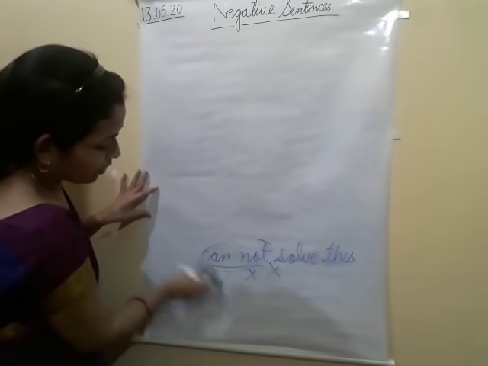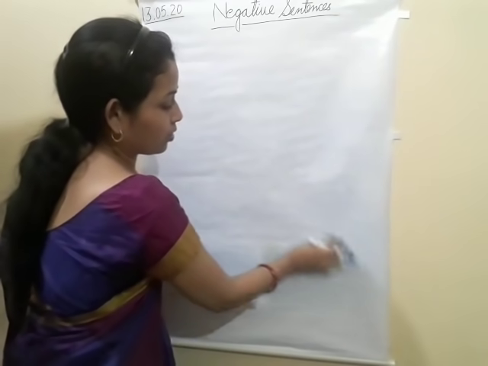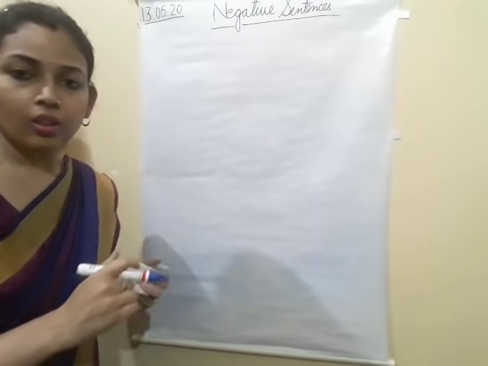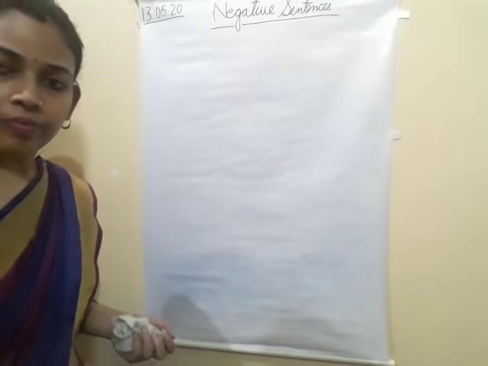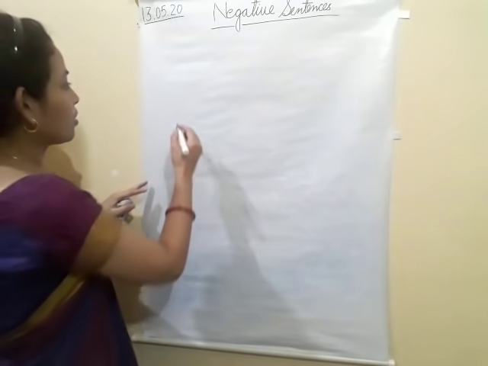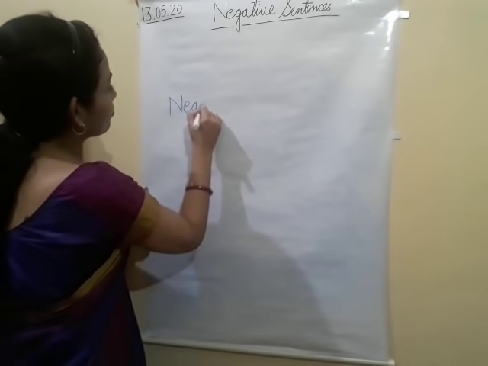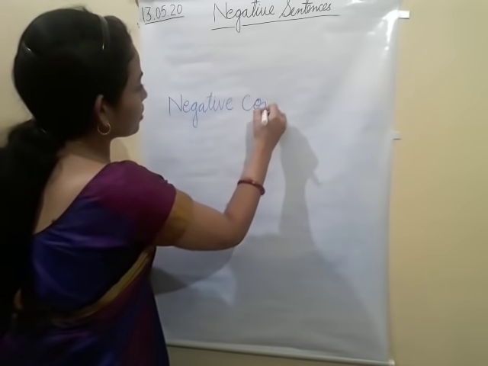So come to the next topic, contraction. I am going to teach you here contraction. Negative contractions.